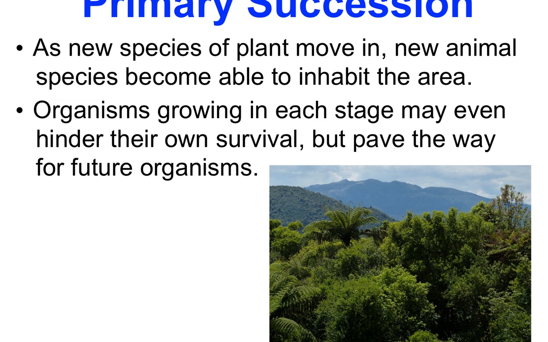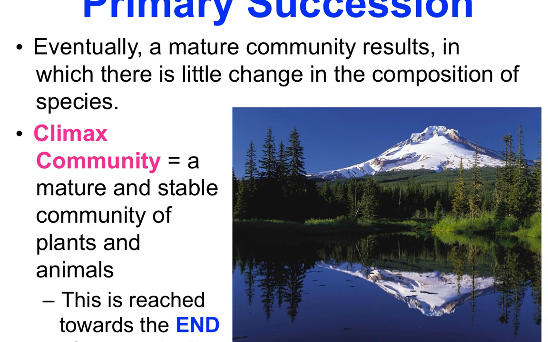Organisms in each stage may hinder their own survival, but of course it'll pave the way for future organisms to move in. Eventually, we're going to get to a community that has very mature trees and is very stable. It's going to have very little change after that. Once we reach this place, we call it a climax community. It's a very stable, very mature community of plants and animals that will reside in that place for a very long time. This is kind of like the end of the primary succession process.